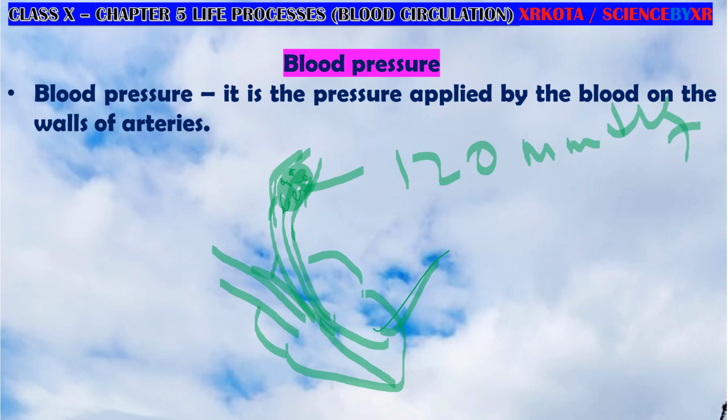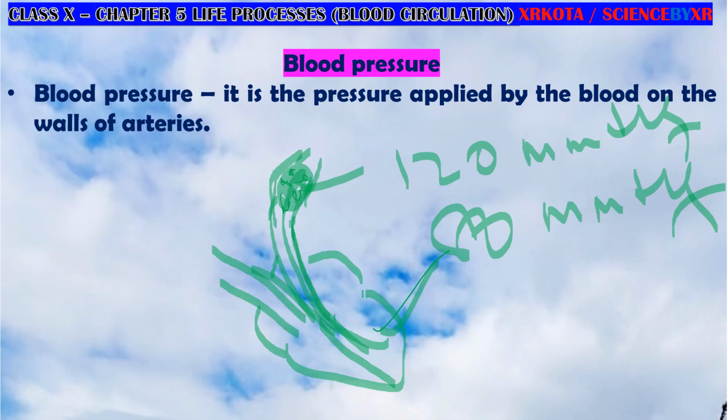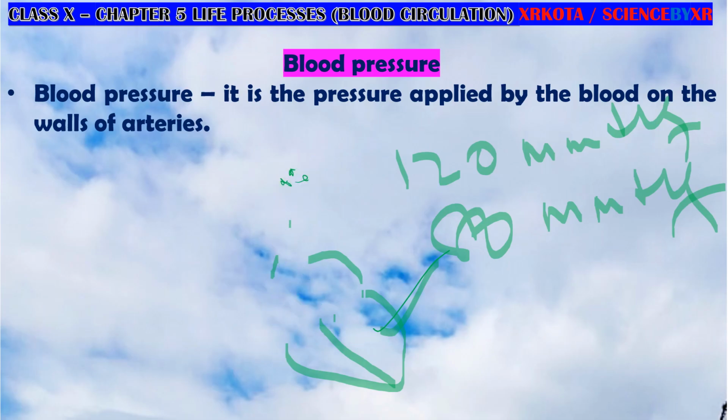When the ventricles are relaxed, there is less blood flowing into the arteries, so there is less pressure exerted, and its value is 80 millimeter of mercury. Okay, so these are the numerical values. Let us cover these off.